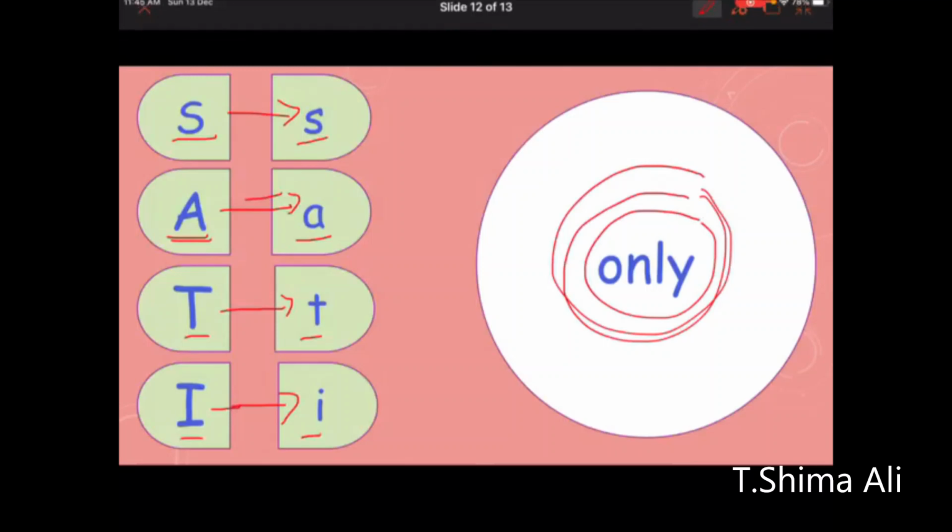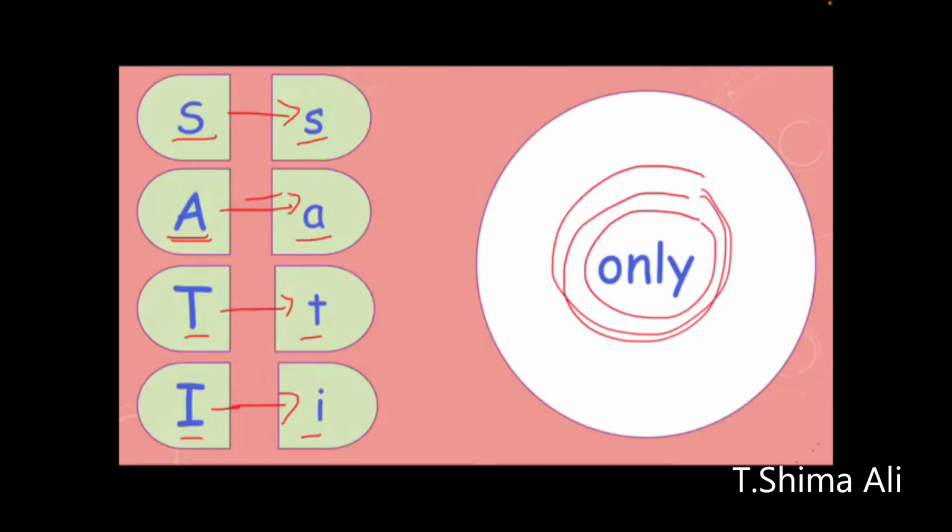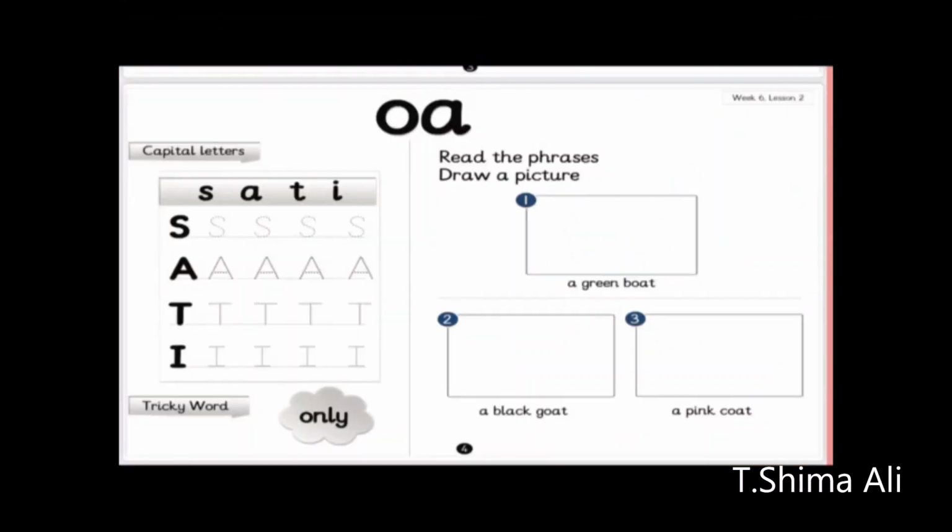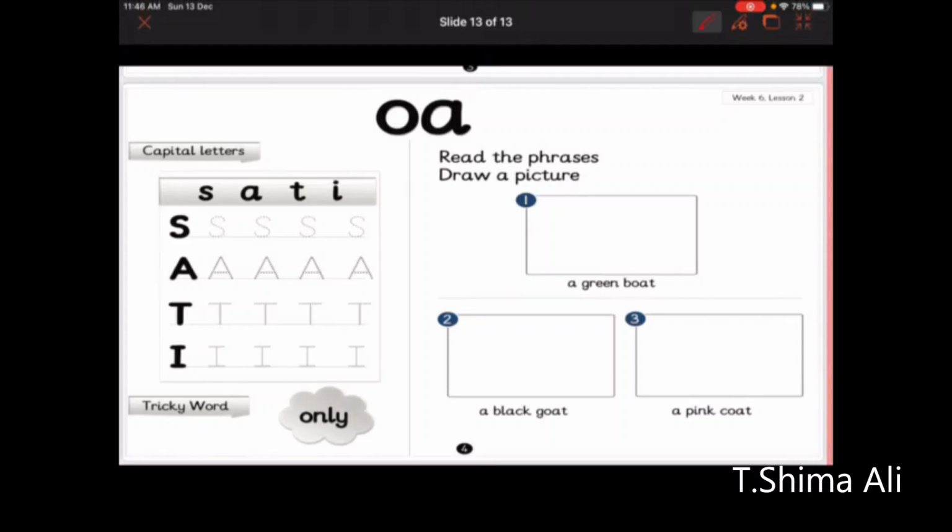Okay, let's move to the last page, the last slide in your Jolly Phonics booklet, page 4. You are going to find the sounds here, S, A, T, and E. These are the capital and these are the small. You are going to trace the capital sounds correctly. Okay, then read the sentences here in this task.